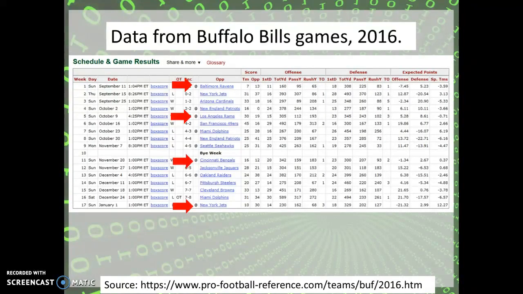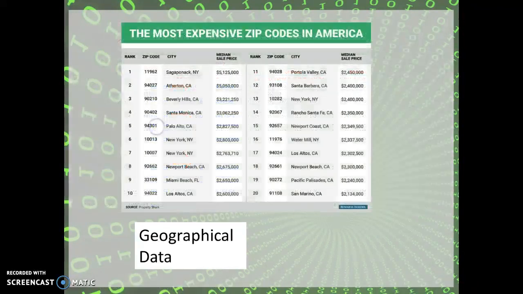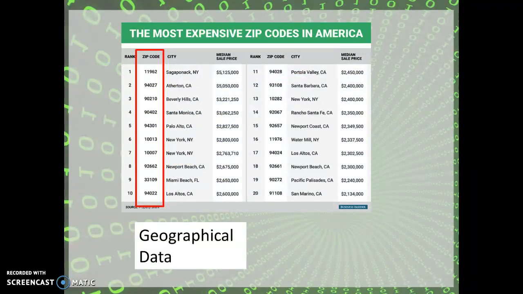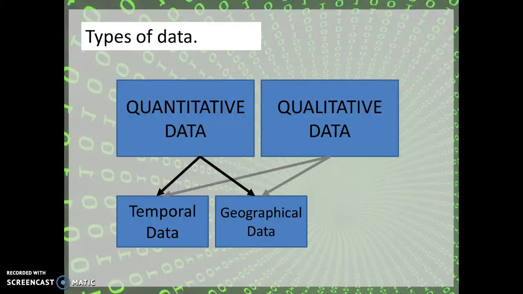Let's keep going. There's more data in here. Look at those little @ symbols. That tells me where they played this football game. If I'm talking about where, I'm talking about geography, geographical data. And guess what? Geographical data we can also talk about in terms of numbers. A zip code in the U.S. tells me where I'm talking about. The name, a description, is qualitative data. So geographic data can be quantitative, it can be qualitative. You see how things get more complex in these subcategories of data.